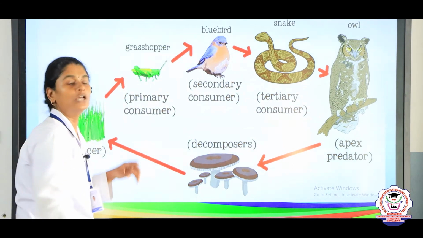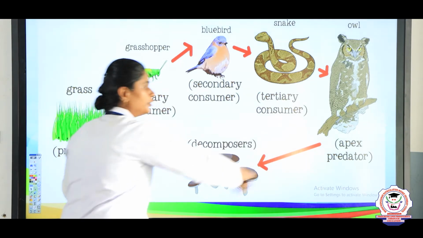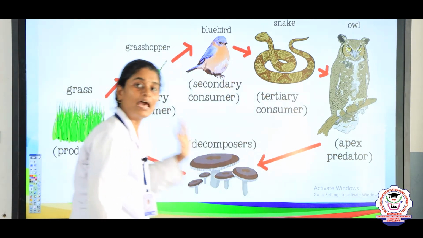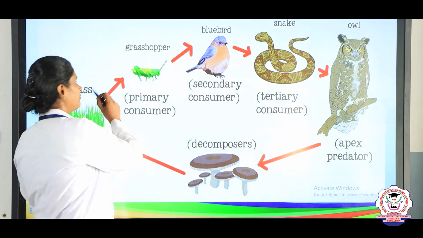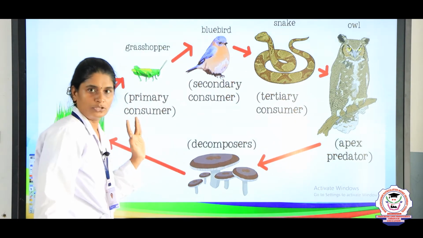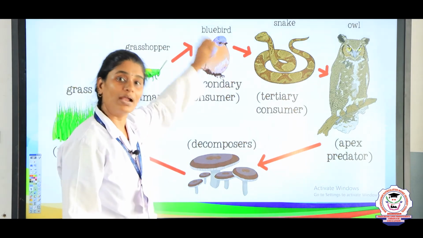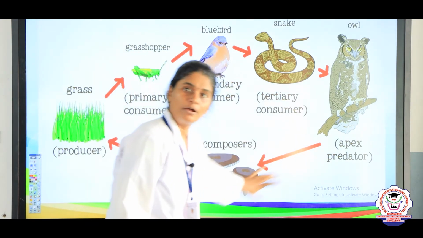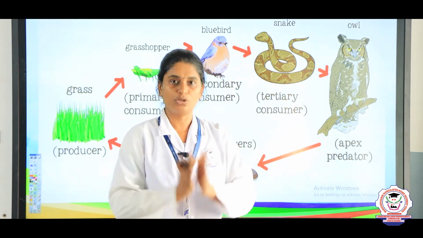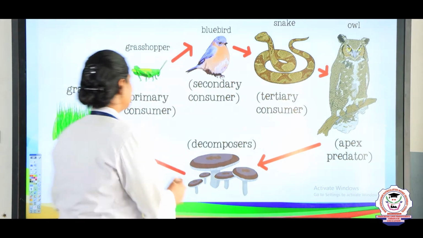So, it is like a continuous cycle, where the energy flows like a chain. If we remove any one single population from this food chain, that will completely affect the complete ecosystem. Now let us see